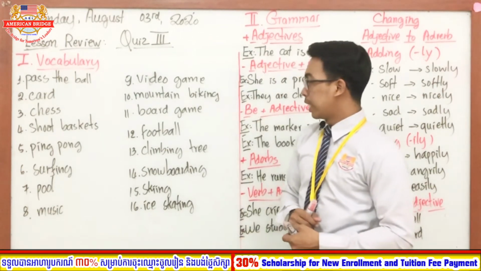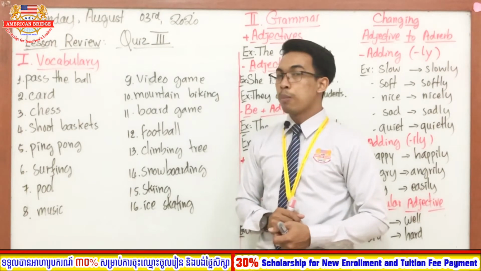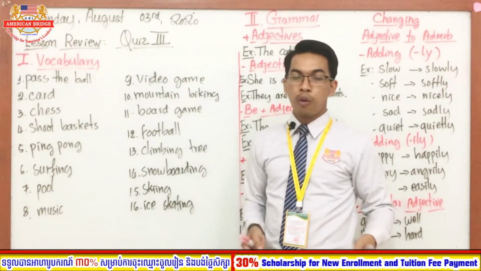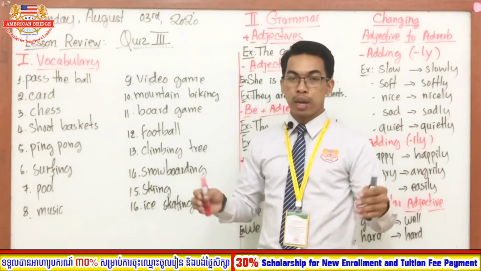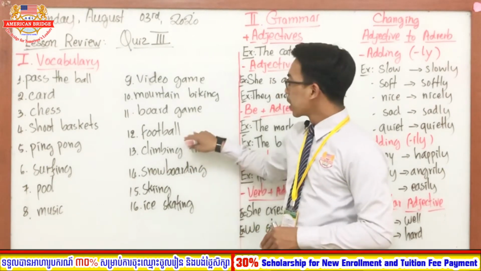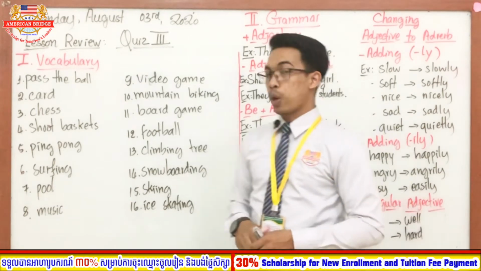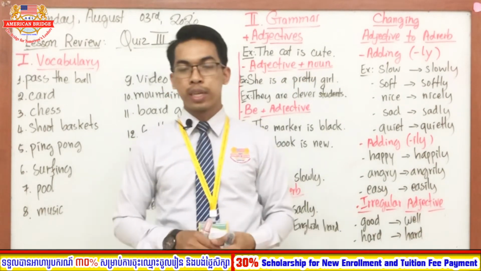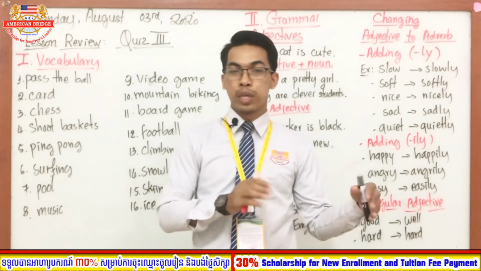It is board game. Okay, board game, the game that you play on the board. Okay, we can say the square board. And number 12, what is it? It is the word football. Okay, like teacher already told you that football is just like the word soccer, right?